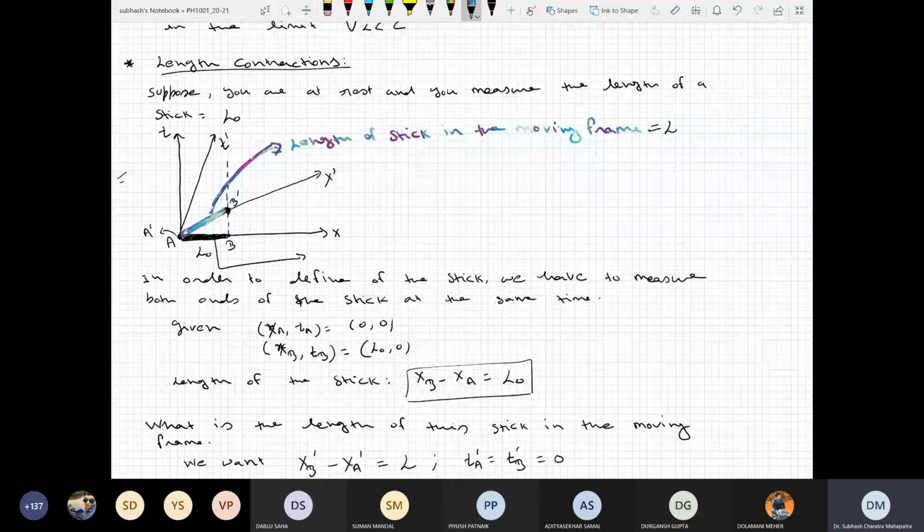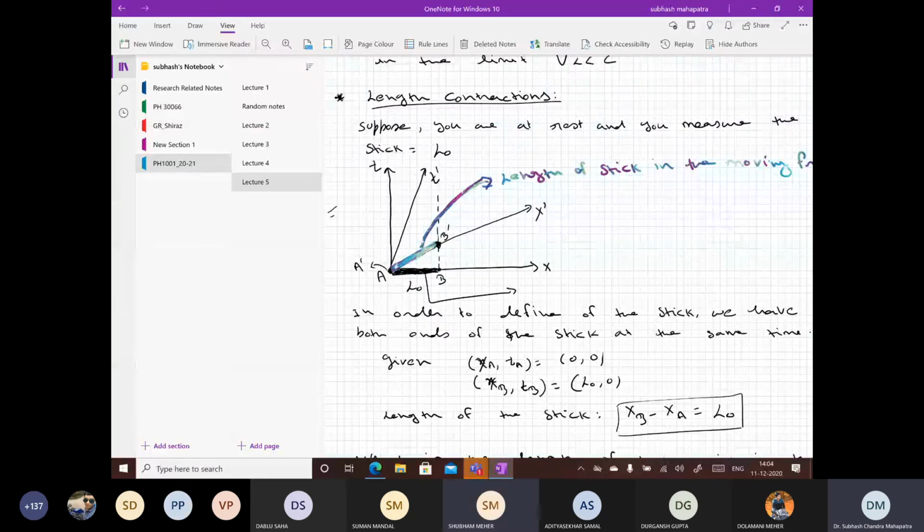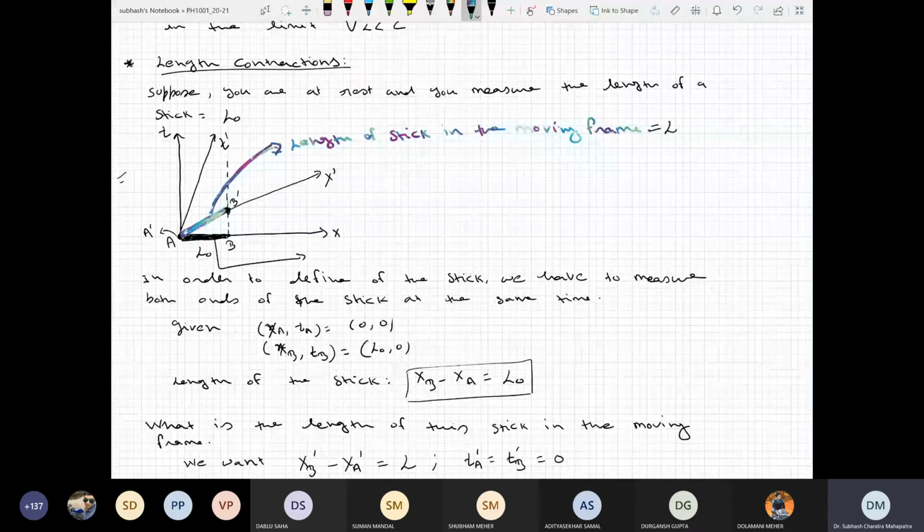Good. Any other question? Sir, can you suggest a book for this? I think a good description is given in Resnick and Weiser. They also have many questions as well. Let me just check Weiser. I have the Weiser right now. If there is any interesting question, then we will do it right now, on length contraction, of course.